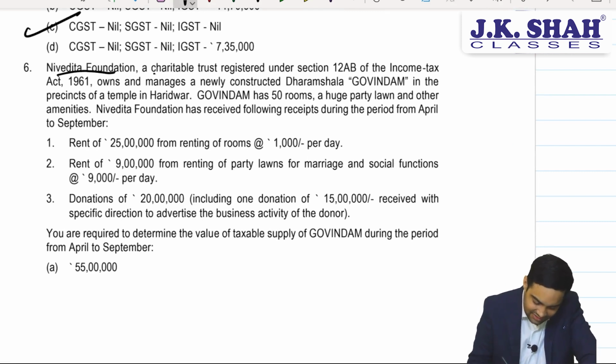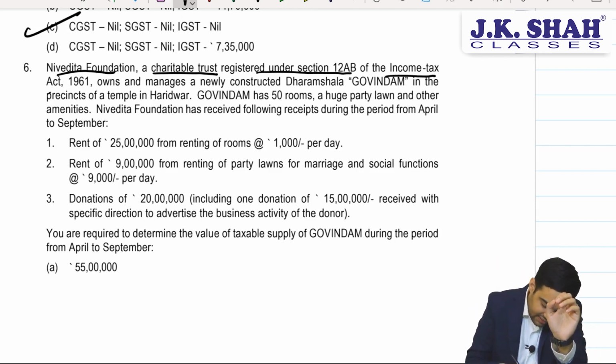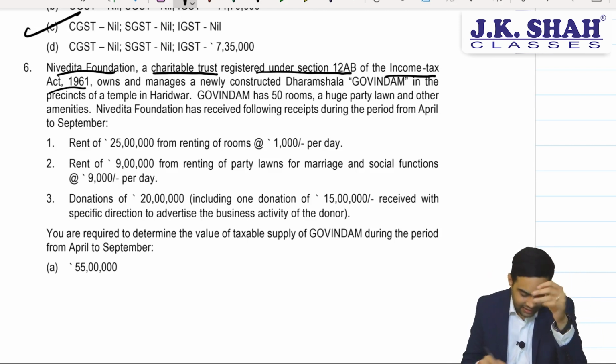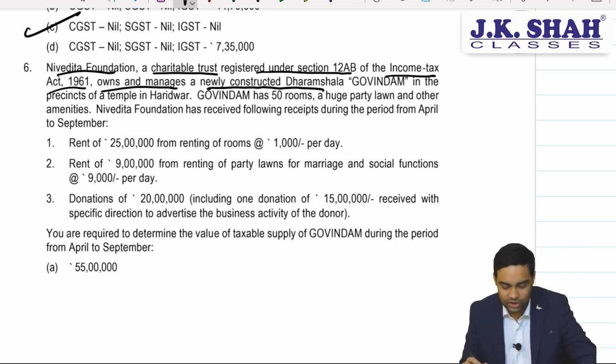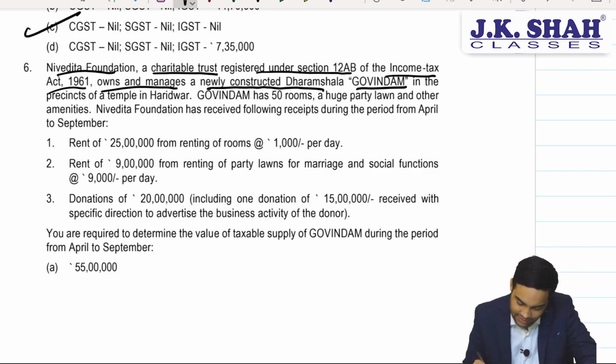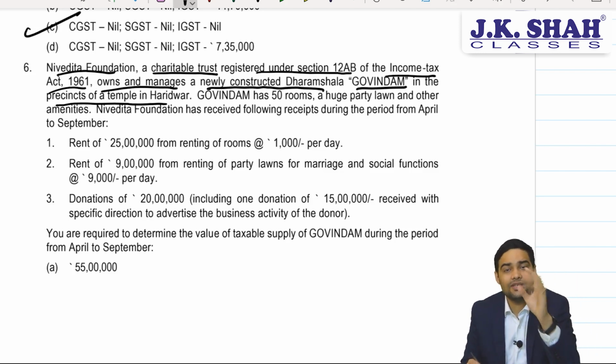Nivedita Foundation, a charitable trust registered under section 12AB of the Income Tax Act 1961, owns and manages a newly constructed Dharamshala, Govindam, in the precincts of a temple. Wonderful. You remember, for precincts of a temple, there's an exemption available. 999 hotel room, 9999 shop, 9999 for a hall. This question is based on that.